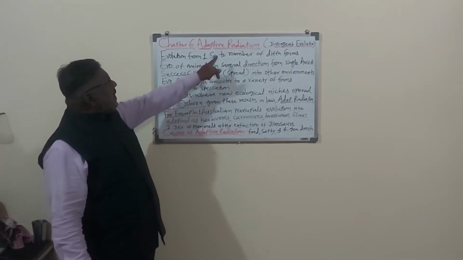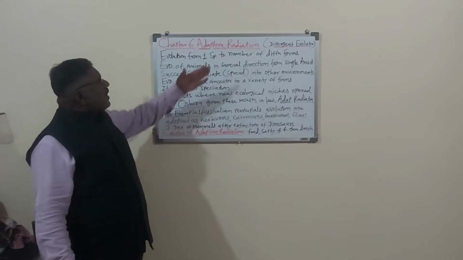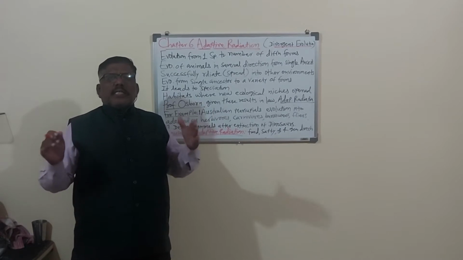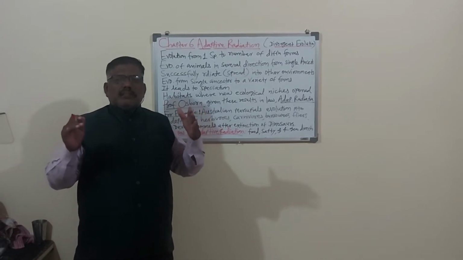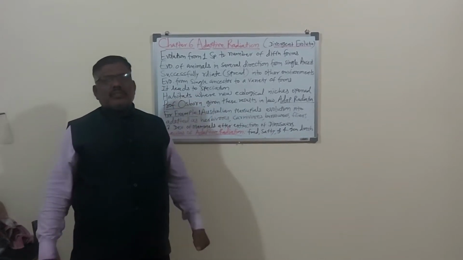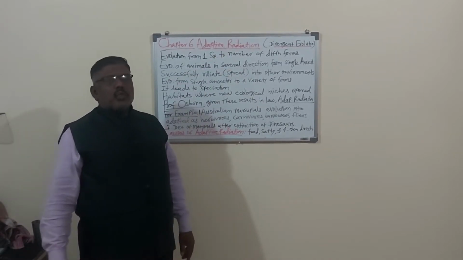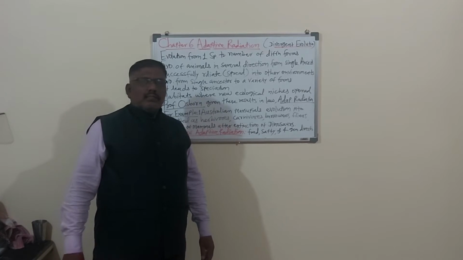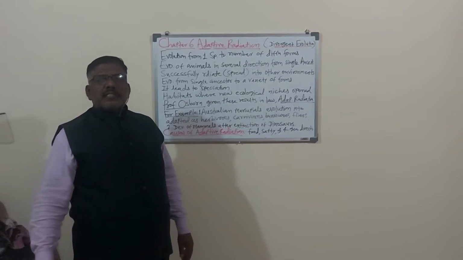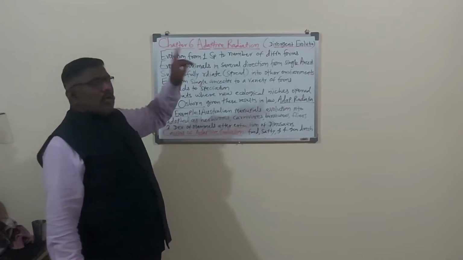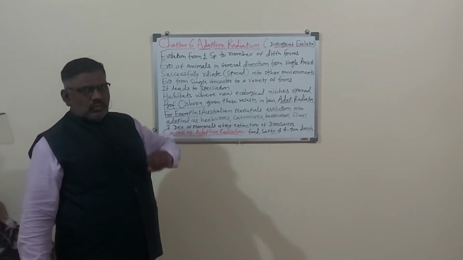So adaptive radiation, and here radiation means the spread as per the suitable condition, as per the ecological habits. That spread is called radiation. Adaptive radiation means spread as per the adjustment to the environment. So here, evolution of one species of animals.